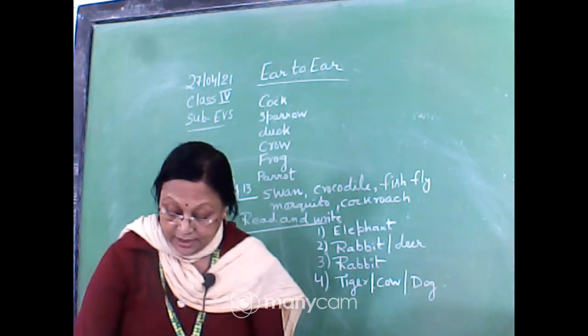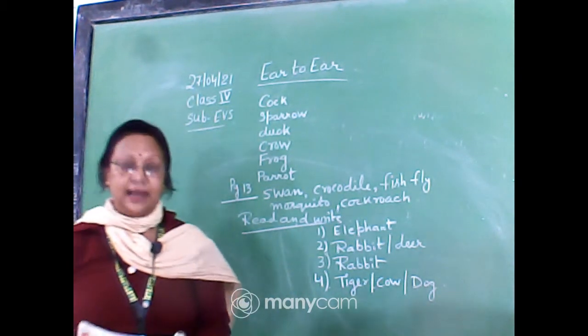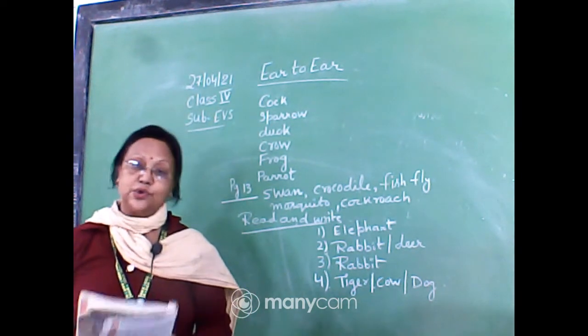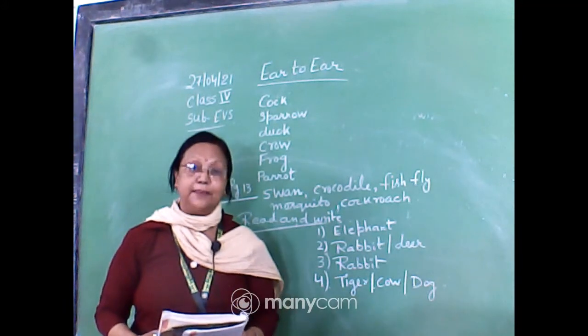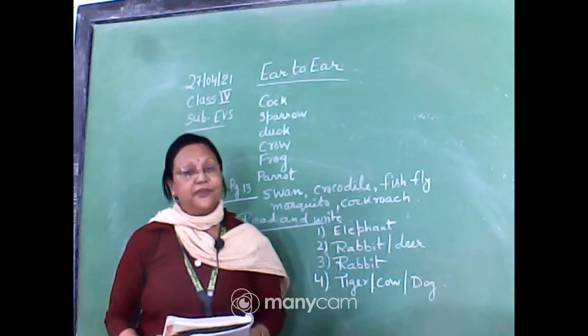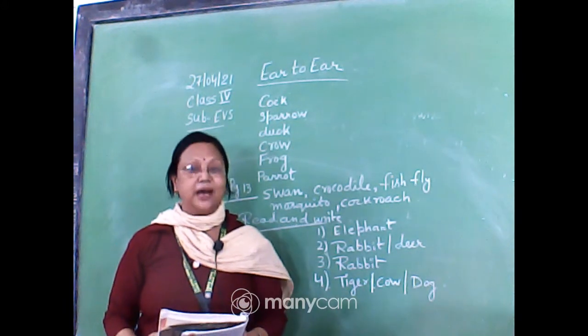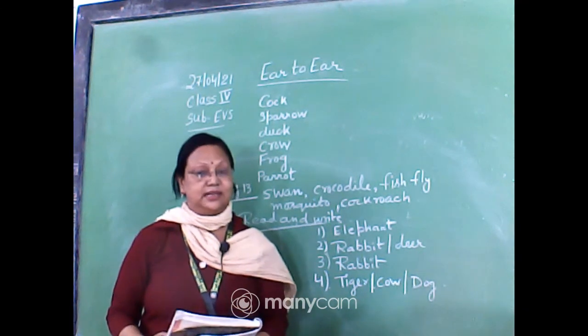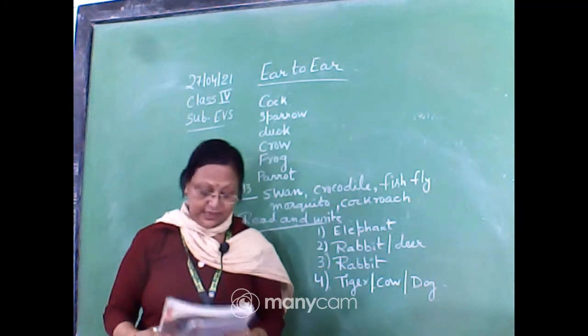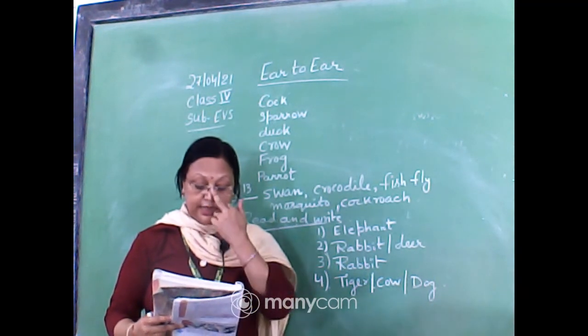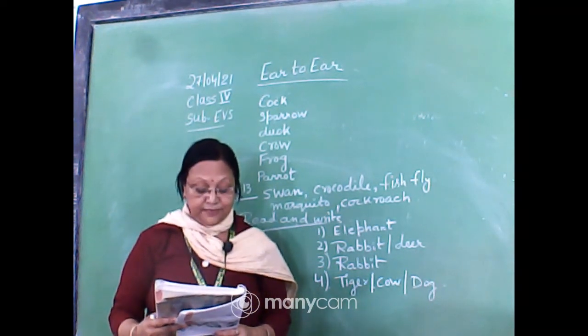Now you know very well that ears help us to hear. We know what is the work of the ear? Ears help us to hear. Whether we have any external ear or do not possess any external ear, every animal has an internal ear. Understood? So in some animals you can see the ear, in some you cannot.